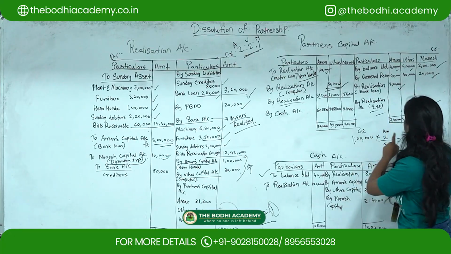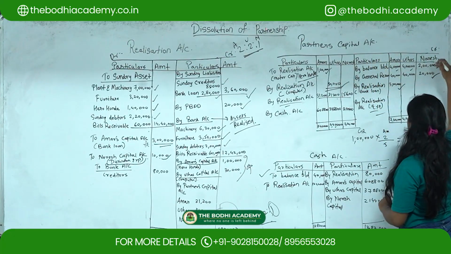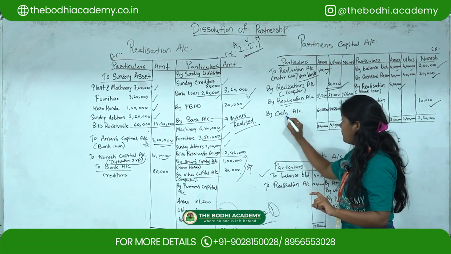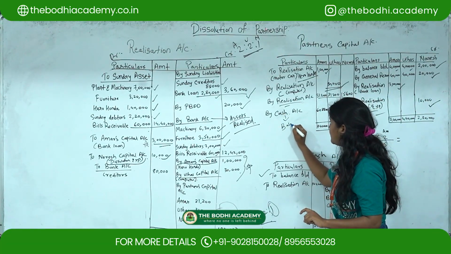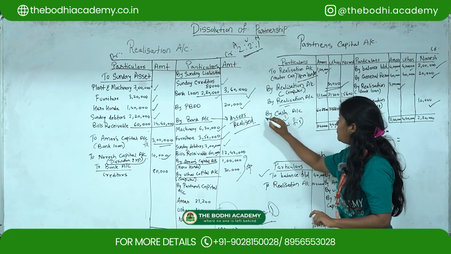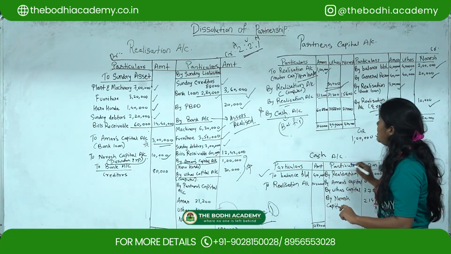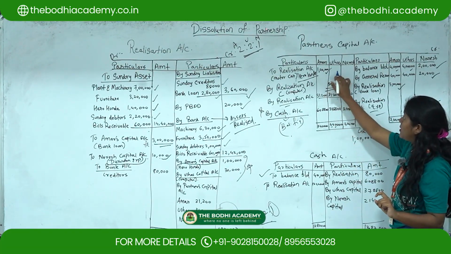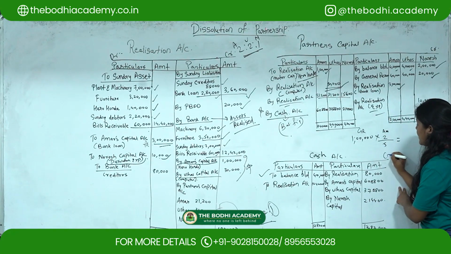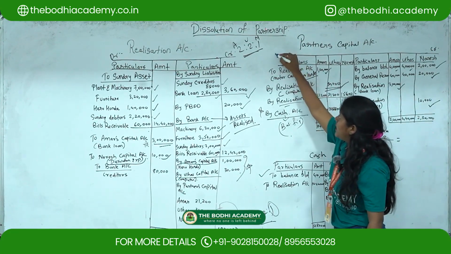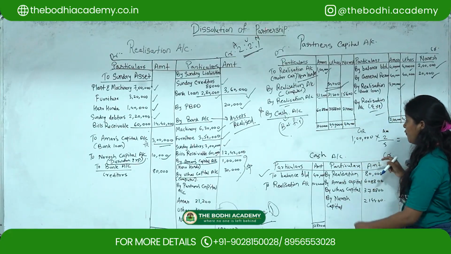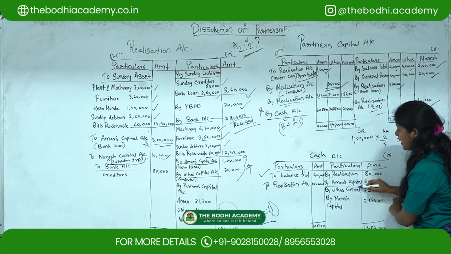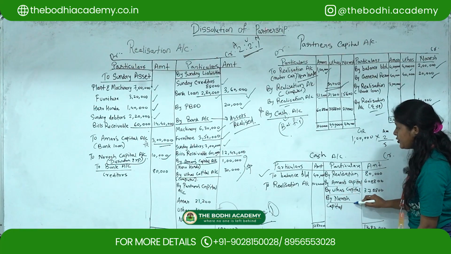Now again you have to move to the partners' capital account. You have to check which side is heavier, and where you are getting the balancing figure. This is the balancing figure of both the partners, and you have to put the name as by cash account. This amount is the capital figure of all three partners, so you have to transfer it to the credit side because it was under the debit side. Again that rule you have to follow: whatever is getting debited will come over this side as by Amar's capital account, by Ullas capital and Naresh capital account.